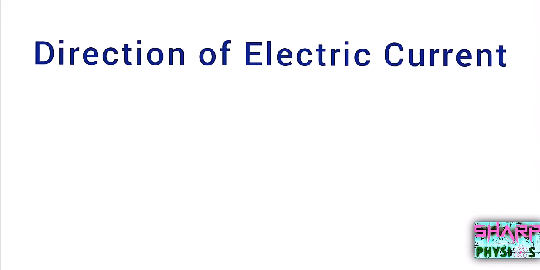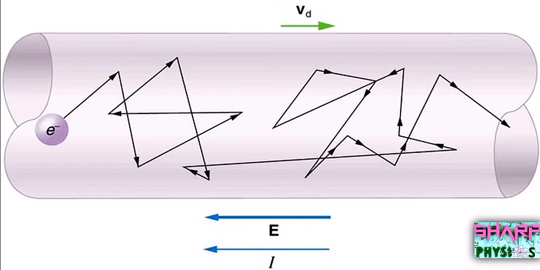Now we will be seeing about the direction of electric current. The direction of electric current is taken opposite to the direction of the flow of electrons, that is negative charges. In an electric circuit, the current flows from positive terminal of the cell to the negative terminal of the cell. The flow of charges occurs inside the wire which is connected between the positive and negative terminal of the cell. Inside the solid, the atoms are closely packed, but the electrons are able to travel through the solid crystal as if they were in vacuum.